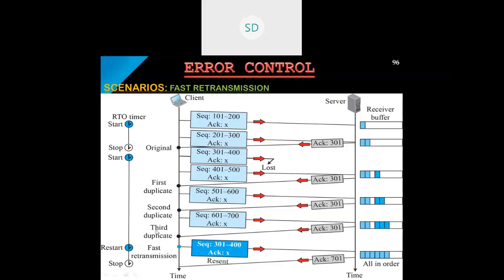So now the client will come to know that the segment from 301 to 400 has not reached the destination. Again, fast retransmission will take place. It will restart the timer immediately and will not wait for the timeout. Retransmission of 301 to 400 will take place immediately. Once it reaches the destination, the acknowledgement number will be the maximum sequence received earlier, 700 plus 1, so 701 acknowledgement will be given to the client. This is how fast retransmission takes place. So these are the different scenarios of how error control is followed in TCP.